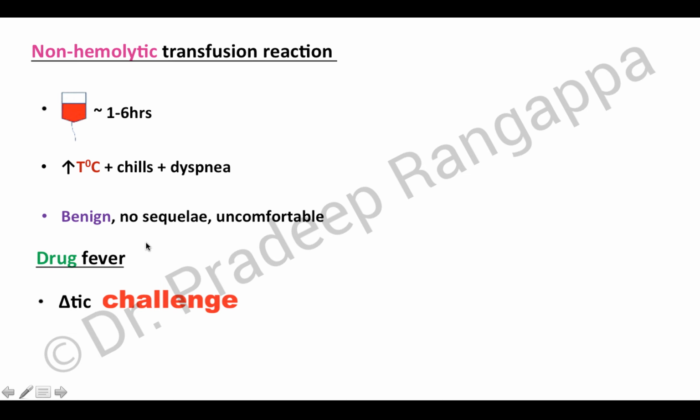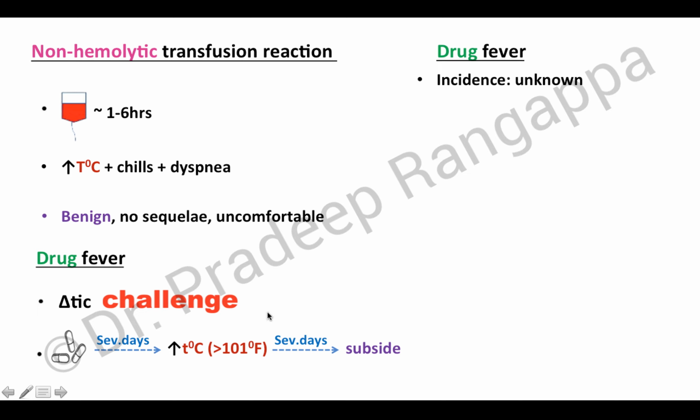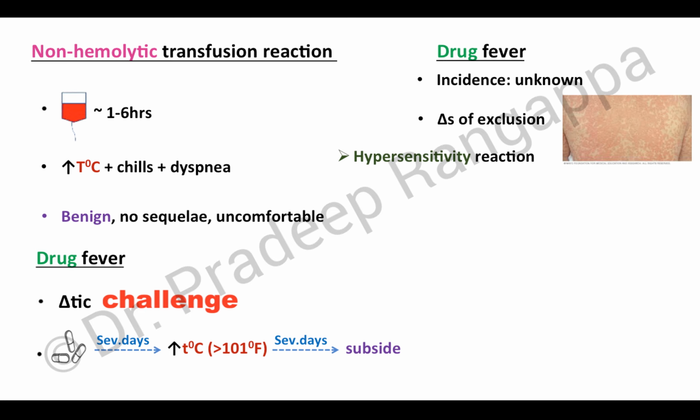Drug fever poses a significant diagnostic challenge in the ICU, and it can manifest several days after the initiation of the drugs, where temperature can rise above 101 degrees Fahrenheit, and it can last several days even after cessation of the drugs. I think that is something we all need to keep in the back of our minds. The incidence of drug fever is unknown, and it is a diagnosis of exclusion. So basically, you look at all other causes, and if every other obvious cause is ruled out, you would think of any offending drugs that may be causing the fever.